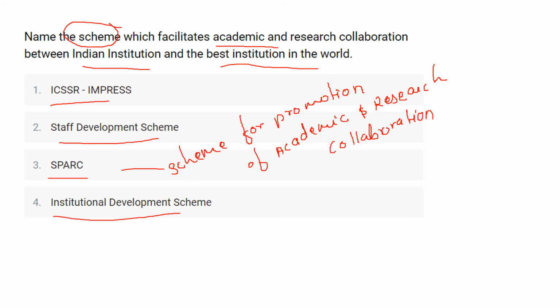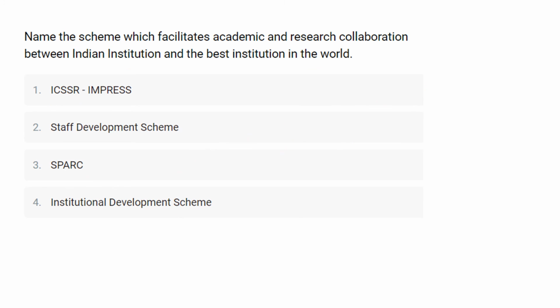It aims at improving the research ecosystem of India's higher educational institutes by facilitating academic and research collaboration between Indian institutes and the best institutes in the world. So here the correct answer for this question will be option number 3, that is SPARC is the correct answer.